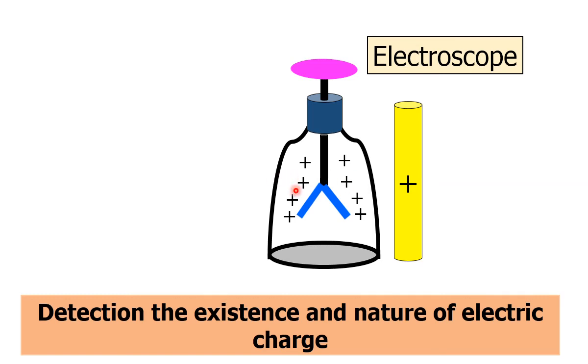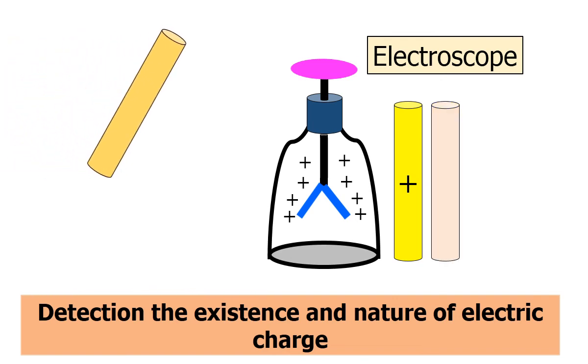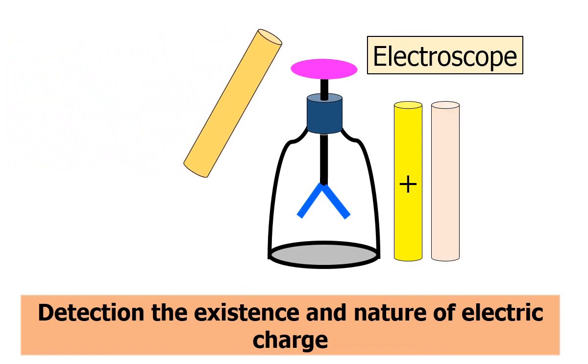That means we have to know the charge of the electroscope earlier, and after that we bring another experimental body, and if you observe that the gap of the gold leaf is decreased, then it can be decided that the body has the opposite charge to what we already have in the electroscope.